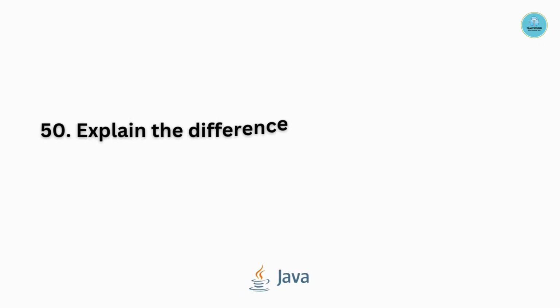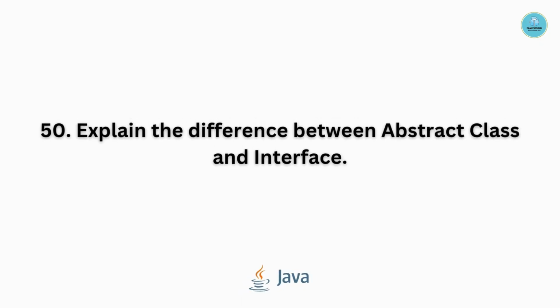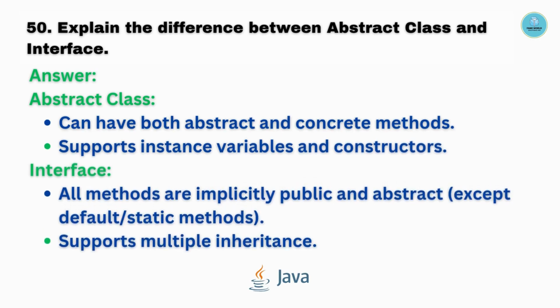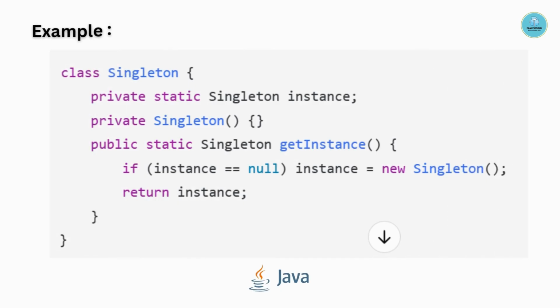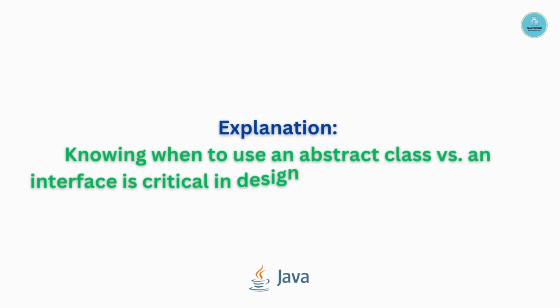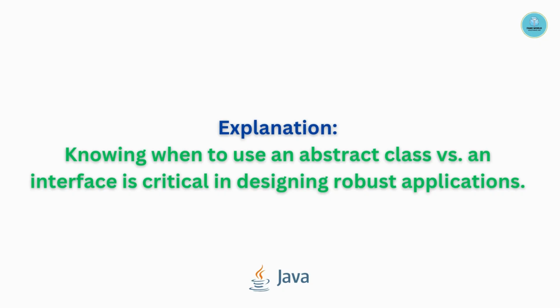Question number 50. Explain the difference between abstract class and interface. Abstract class can have both abstract and concrete methods, and supports instance variables and constructors. In an interface, all methods are implicitly public and abstract, except default and static methods. It supports multiple inheritance. Example is as follows. Knowing when to use an abstract class versus an interface is critical in designing robust applications.